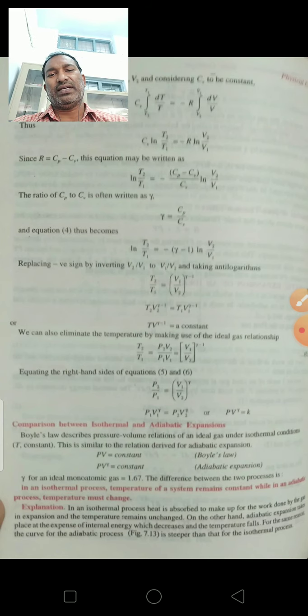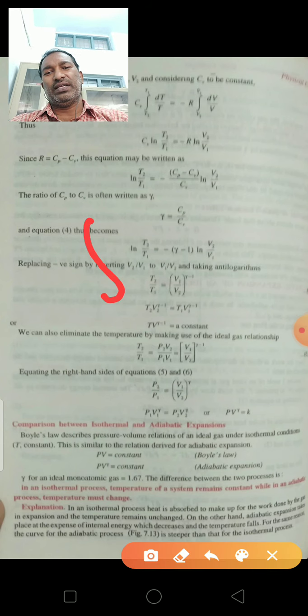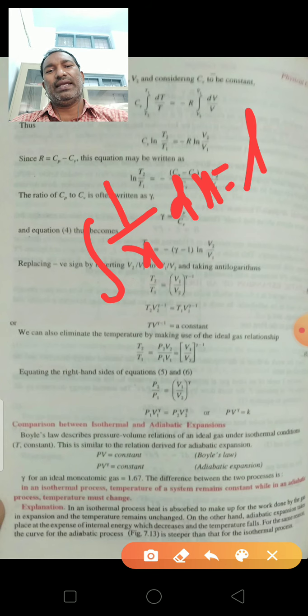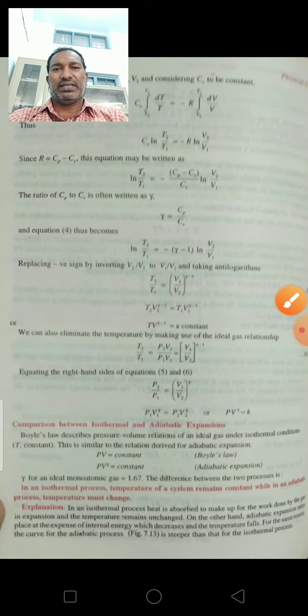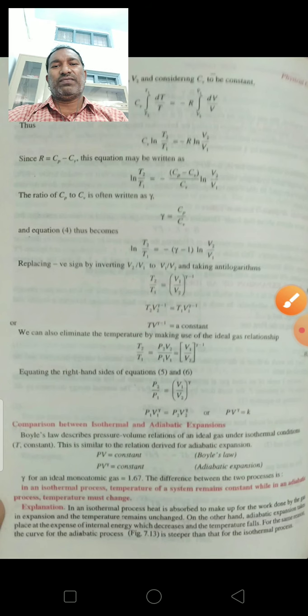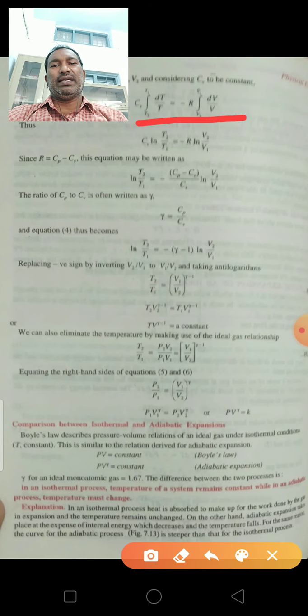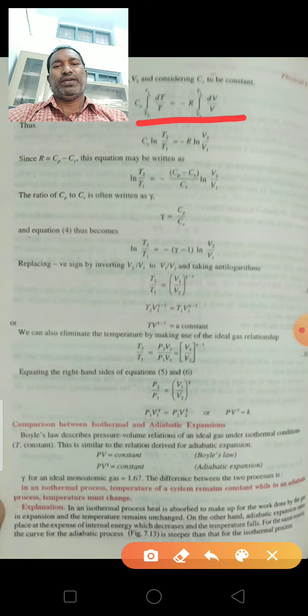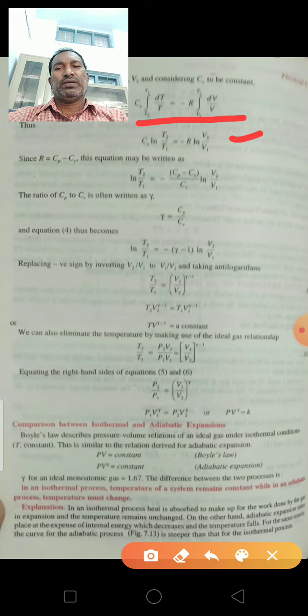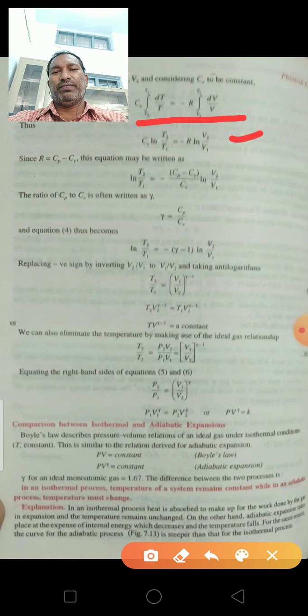The mathematical relation is that the integral of 1 by x dx is ln x. So we get Cv ln T2 by T1 is equal to minus R ln V2 by V1.